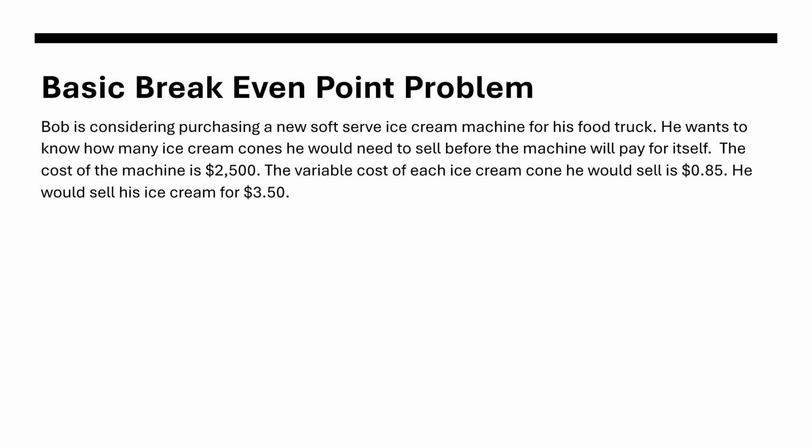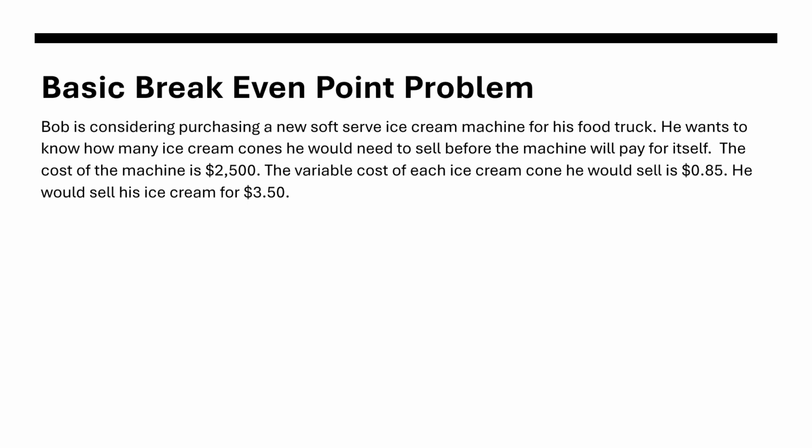The variable cost of each ice cream cone he would sell is 85 cents. So that means for the cone and the wrapper and the mix and whatever it takes to actually make the ice cream, that's going to cost him 85 cents. He would then sell his ice cream cone for $3.50. So we already see he's going to be making some profit on this, which is kind of a good thing. So let's take a look at this.